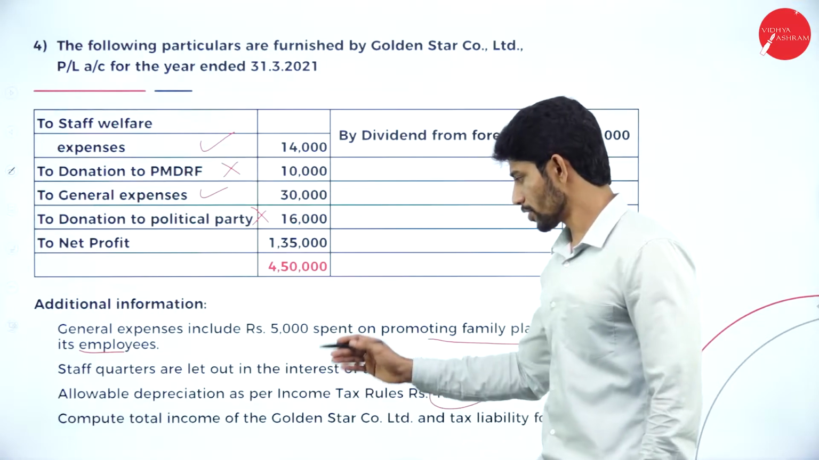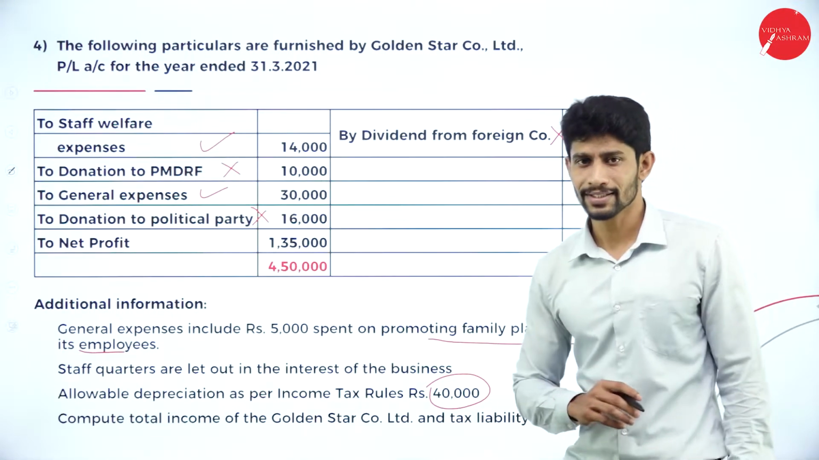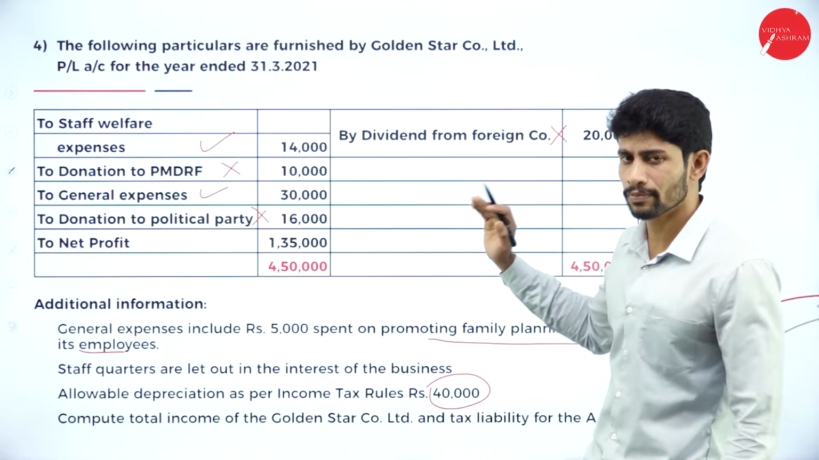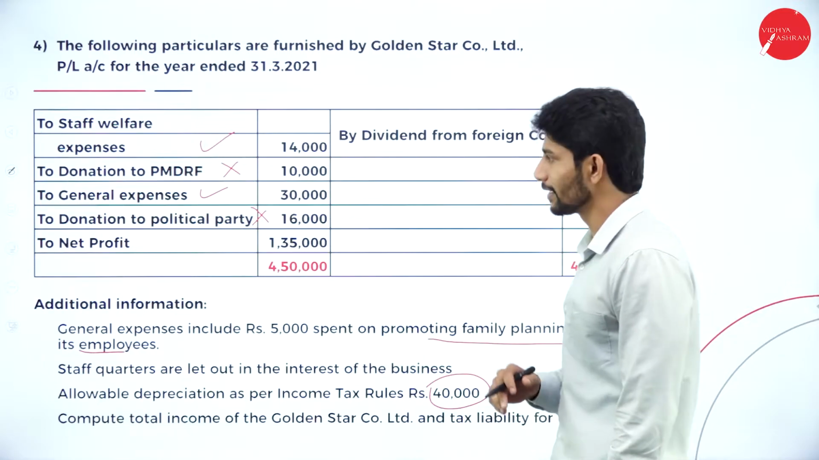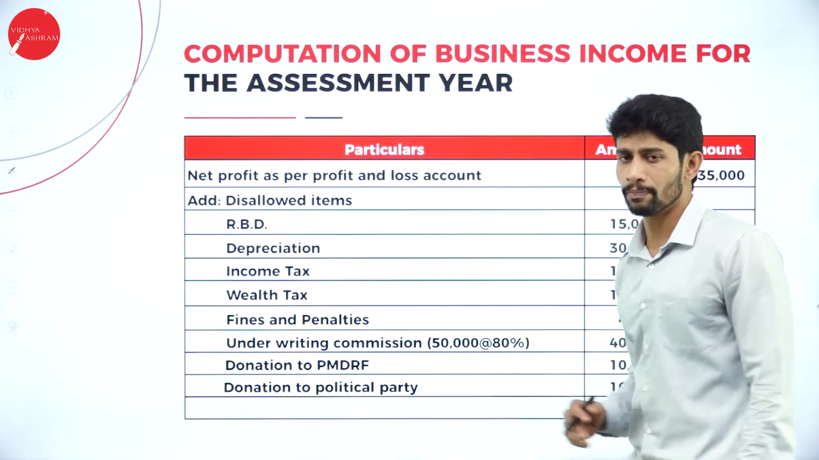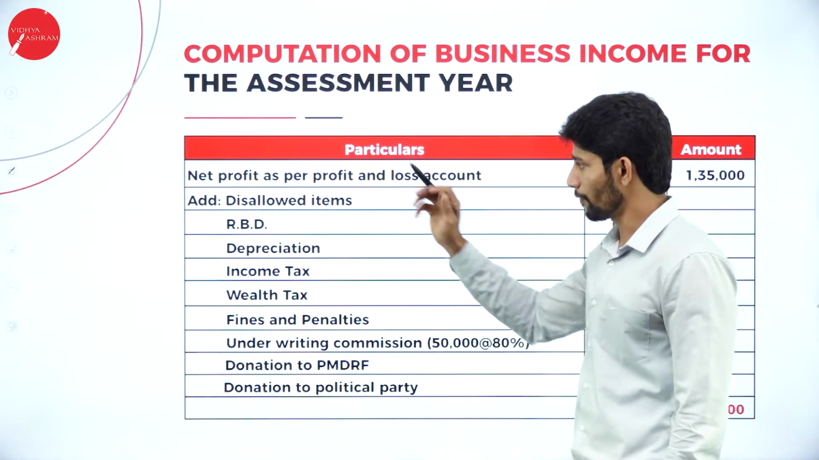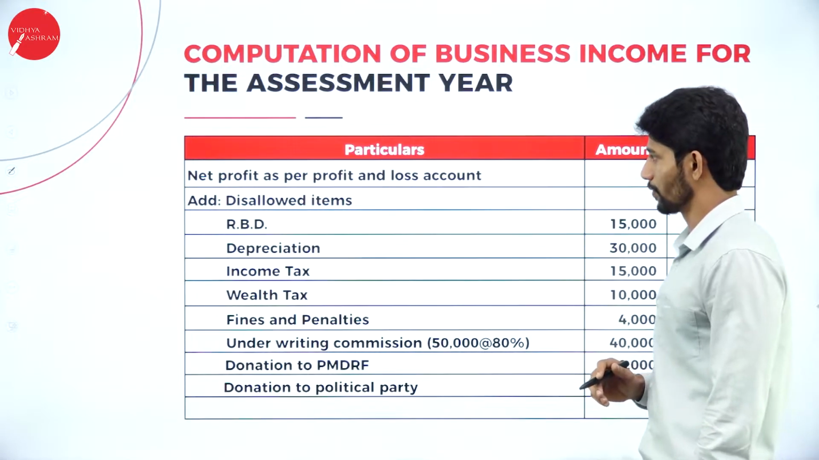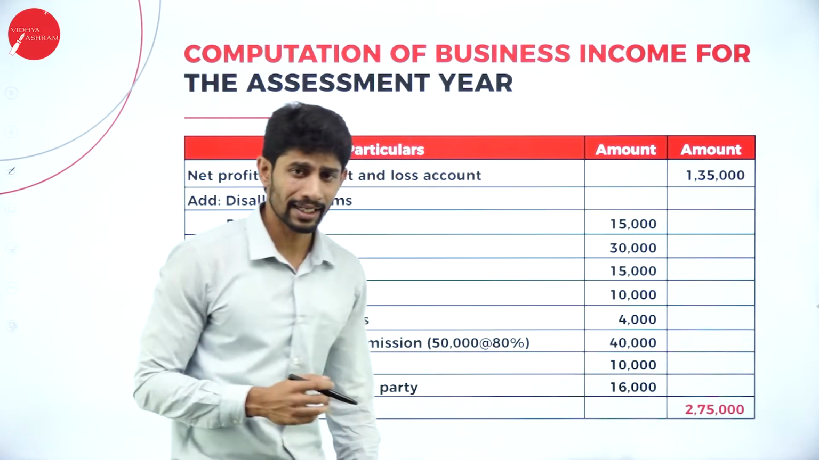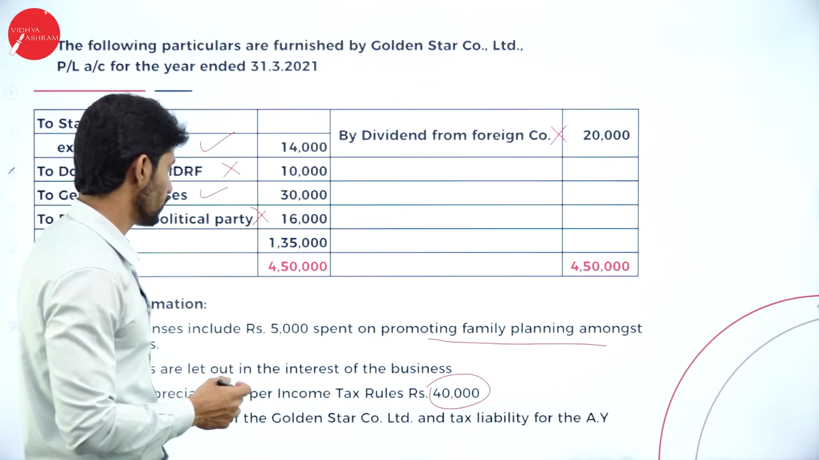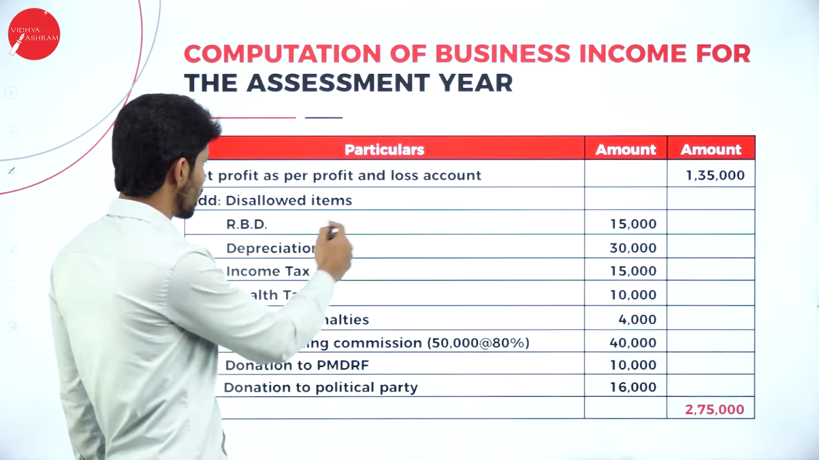Next, compute the total income of the Golden Star Company Limited and tax liability for the assessment year. So by using this information, we are supposed to find out the total income and the tax liability of Golden Star Company Limited. Moving further to compute the business income: net profit as per P&L account, what is the amount given? It is rupees 1,35,000. It is given in the problem. So add disallowed items.